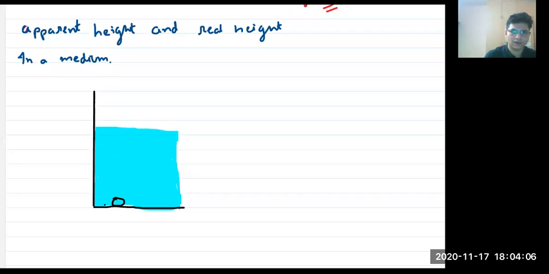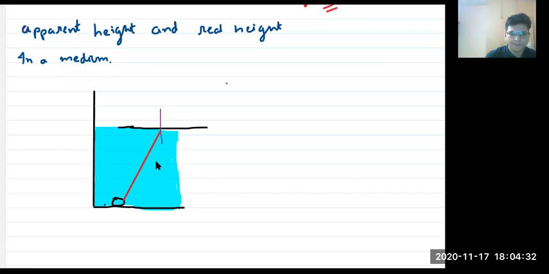I'll be using this red color. So light will be coming from this. Now, if you see the surface, I can say that this is the surface of refraction. At this surface, this is your normal.